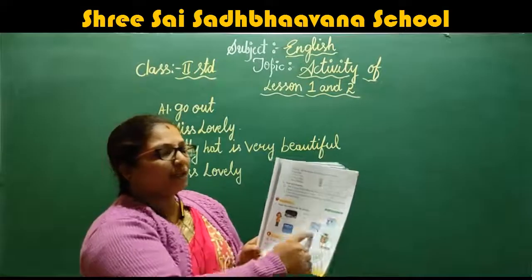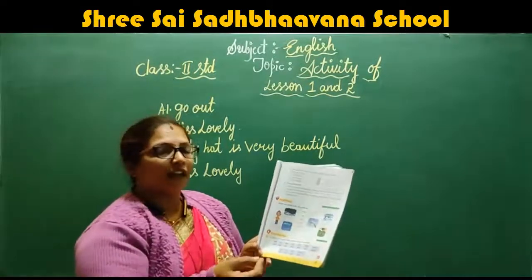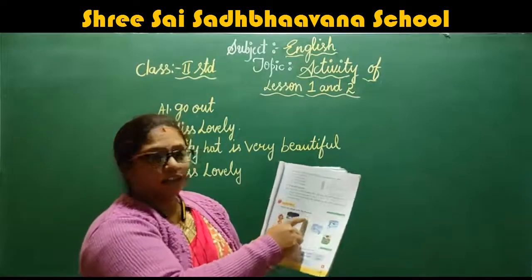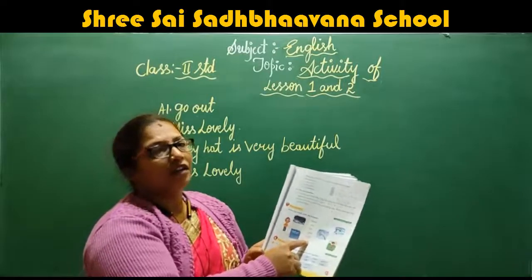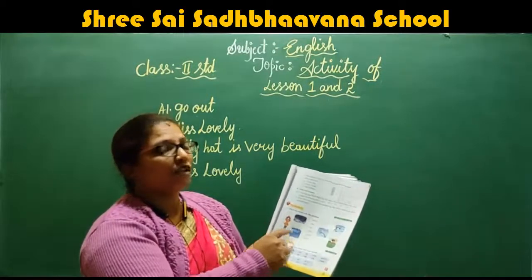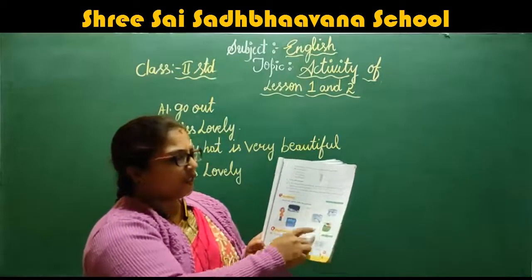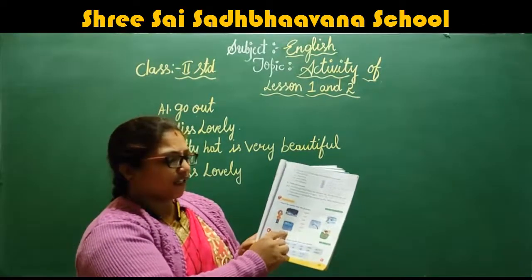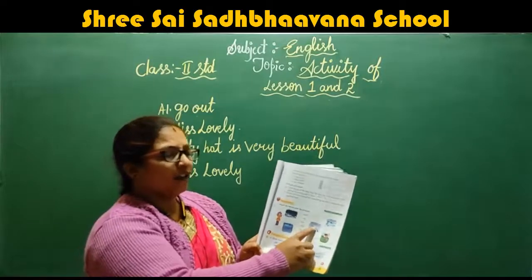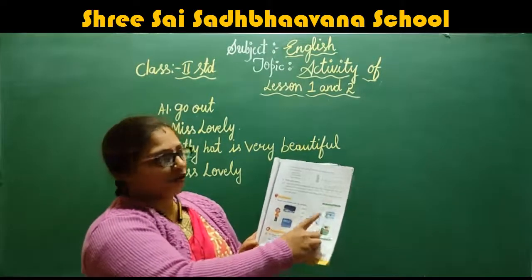If you see the pictures, for each word you find which picture will suit, and you should match. So storm, which is storm here? Here this one is rainy, cold, sunny, wind, snow.